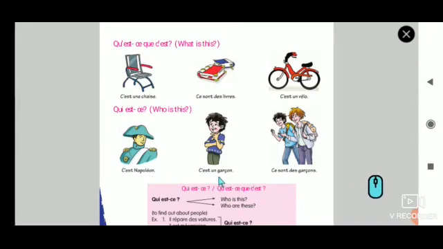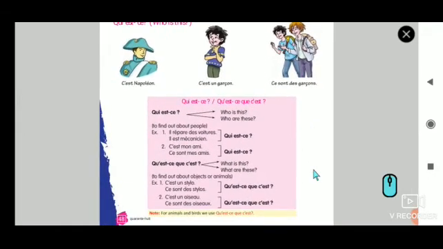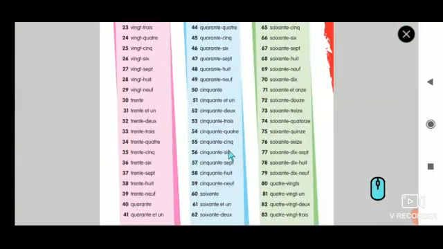Okay. But here, if it is an unknown boy, you should say c'est un garçon. So here the quantity is mentioned, c'est un garçon. The last one is ce sont des garçons. That means there are some boys. Okay, so the same thing we are going to follow. So I don't want to get into the tabular column. Already I have given you a lot of explanation. If I give more explanation, it might confuse you. So I'll straight away go to the exercise. Okay.